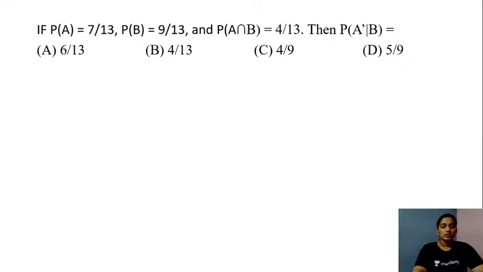So in today's class, students, we will be having the mock test. Here you have the question now on your screen for probability. If the probability of event A is 7 by 13, the probability of event B is 9 by 13, and the probability of events A and B is 4 by 13, then the probability of the event A complement given the event B will be equal to which of the following?